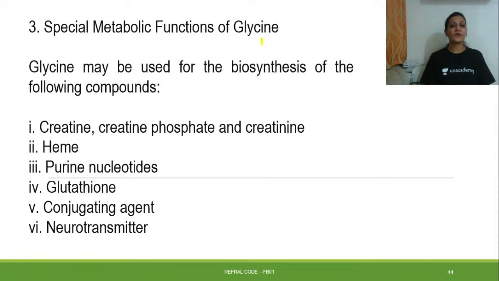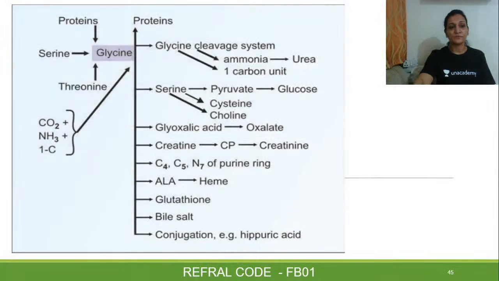The special metabolic functions of glycine. What are the special functions of glycine, or what all things are formed from glycine? So creatine phosphate and creatine. Creatinine is another thing that is produced from glycine. Then heme and nucleotides are formed from glycine. Glutathione is formed, conjugating agents are formed, and neurotransmitters are formed from glycine metabolism. So in this picture, there is a complete list of all the things that are formed from glycine metabolism.